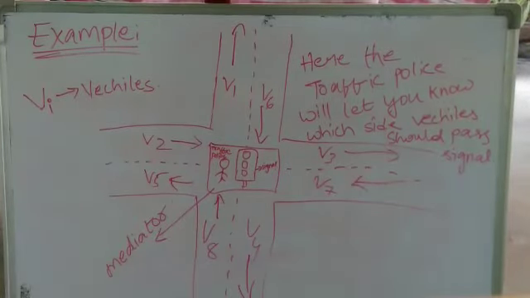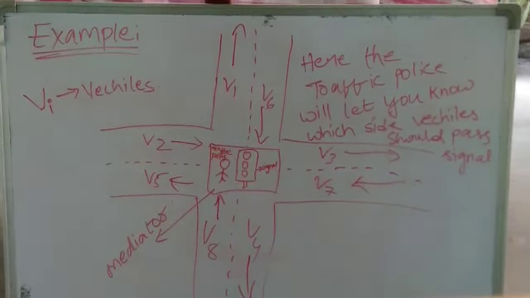Here the vehicles do not interact with each other. The traffic police will signal which vehicles should pass and when they should pass. The vehicles on the road do not speak or communicate with each other. With the help of the mediator, they will pass the signal.